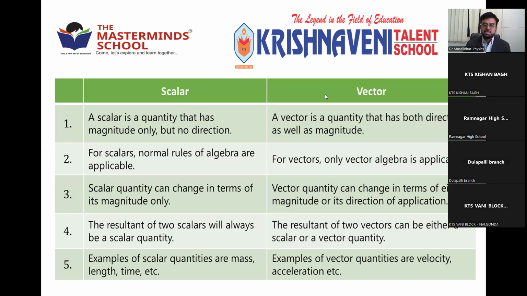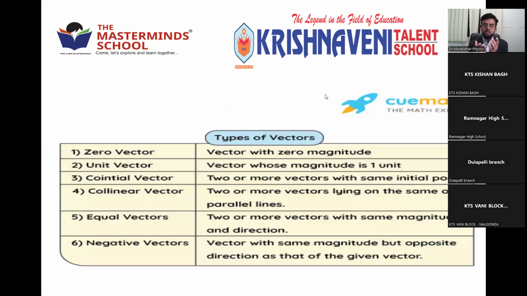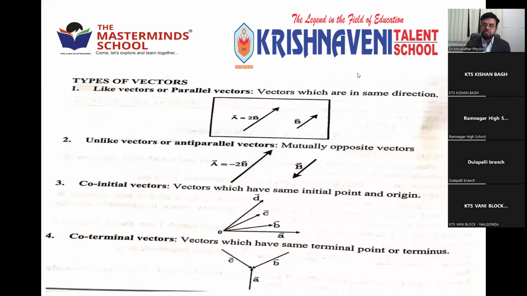Then we entered the specialization, that is, our chapter named vectors. We extended to the different types of vectors: zero vector, unit vector, co-initial vector, co-linear vector, equal vector, negative vector. Further, we saw parallel vectors, whose magnitudes are different but direction is the same. If their magnitudes and directions are both different, they are called unparallel, anti-parallel, or unlike.